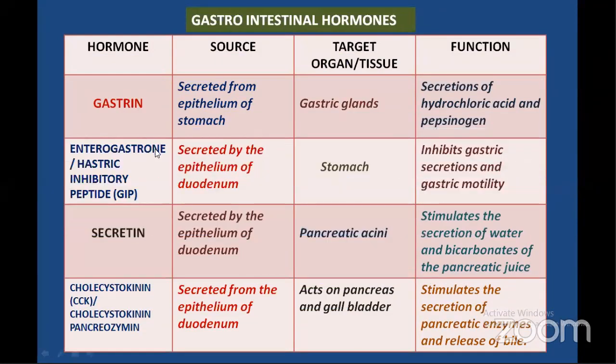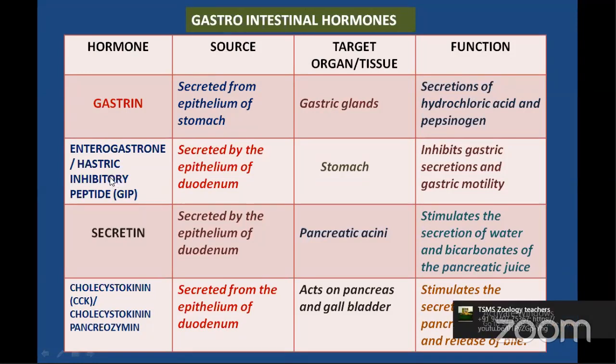What are the hormones that are secreted by the gastrointestinal tract? Students, look over this. The first hormone is gastrin, which is secreted from the epithelium of the stomach. Sources of hormones of the different parts of the gastrointestinal tract are very, very important. Please note down, my dear students. Gastrin is the first hormone, secreted from the epithelium of the stomach, and its function is secretion of HCl and pepsinogen. So the target organ is the gastric glands.